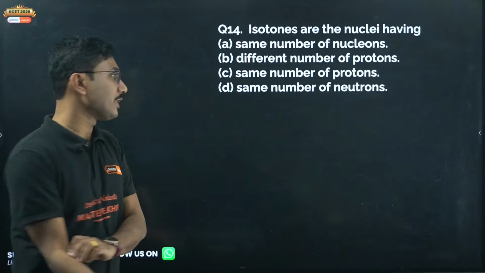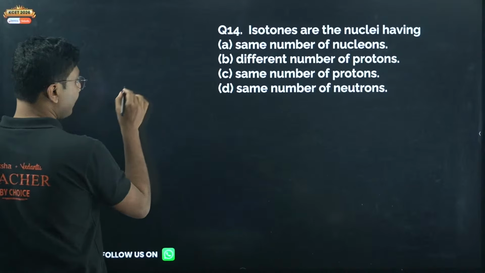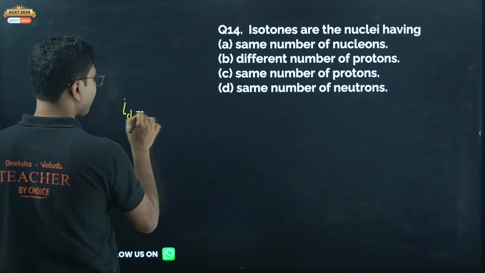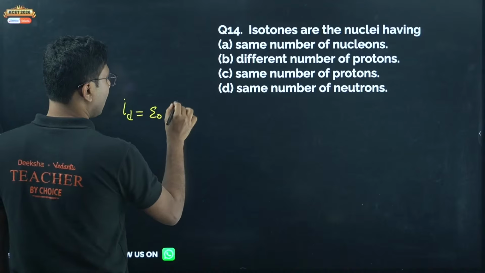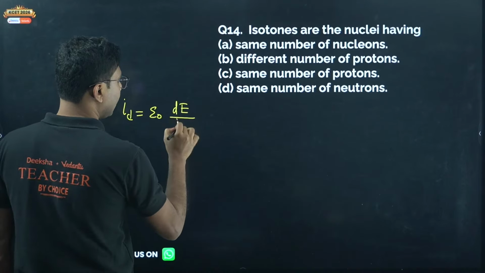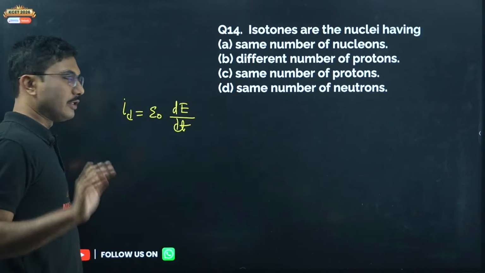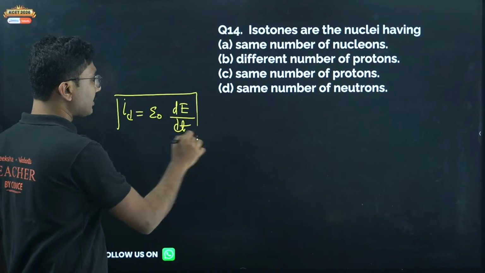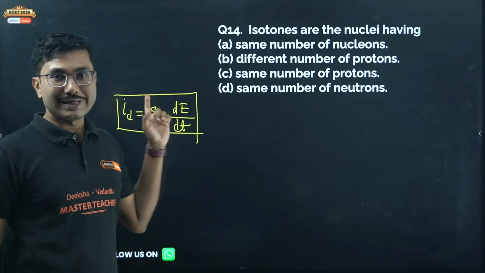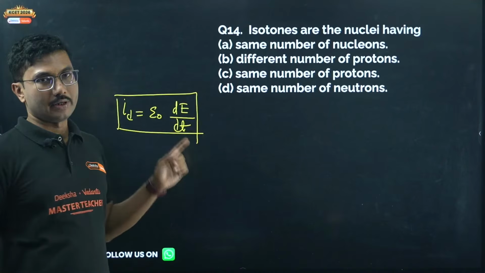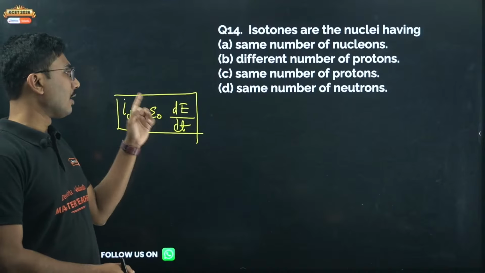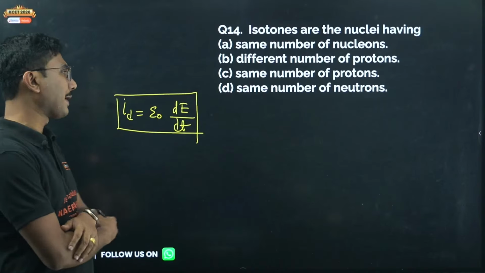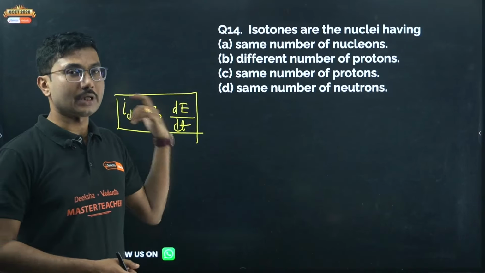Displacement current's origin is, if you remember, I_D was given by epsilon naught dE by dt. For your class, this is the correct expression. So I_D or displacement current was coming from the variation of electric field, not because of magnetic field. So that's why it is due to the variation of electric field, not magnetic.